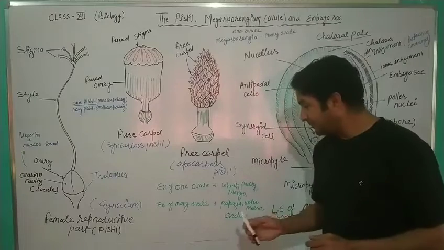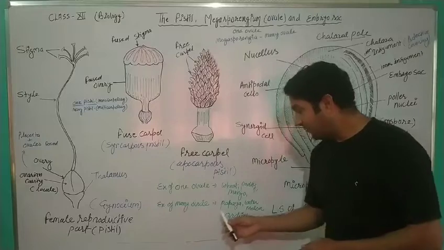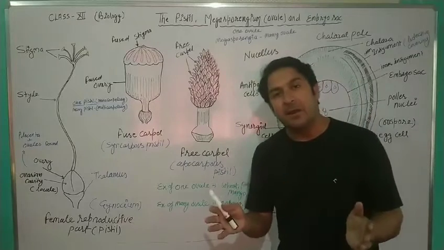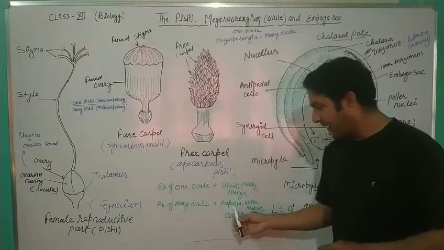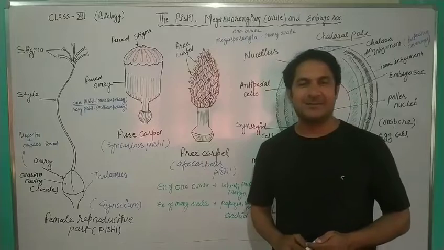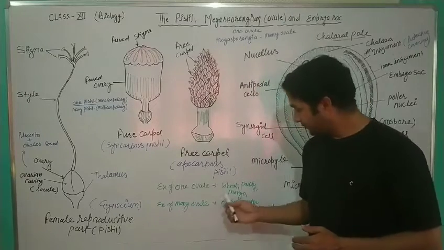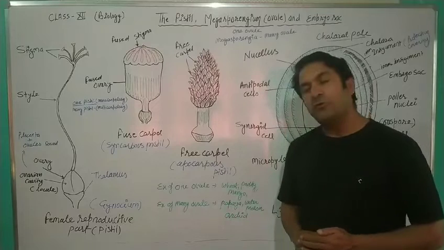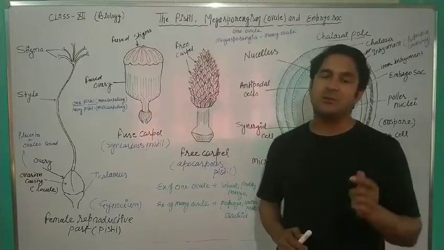On the other hand, some species carry multiple ovules inside one ovary, and the examples are papaya, watermelon and orchid. So these are some examples of a single ovule in one ovary and multiple ovules in one ovary.